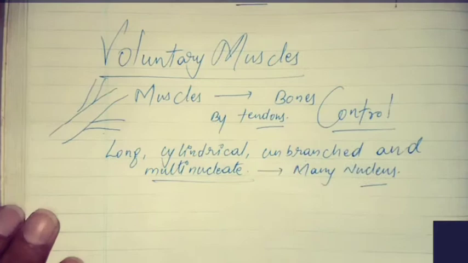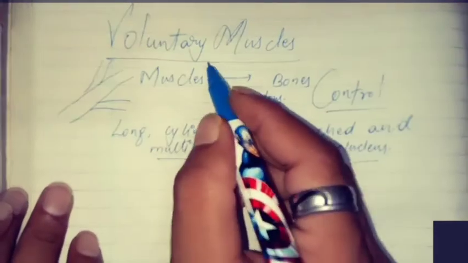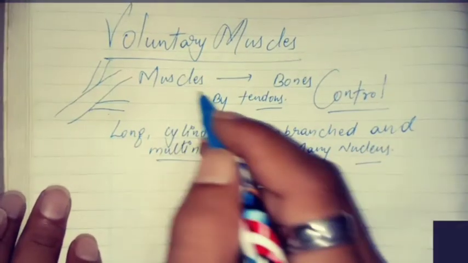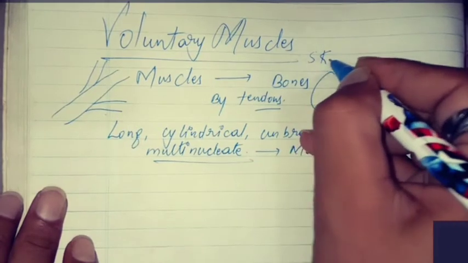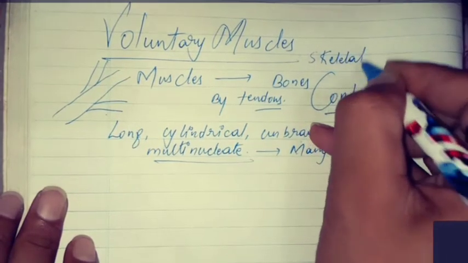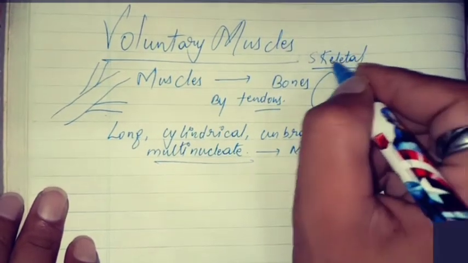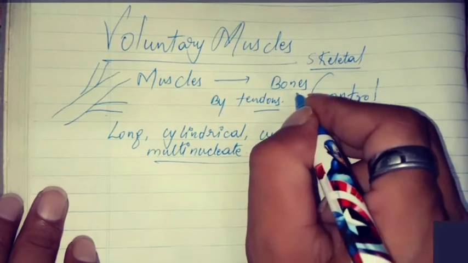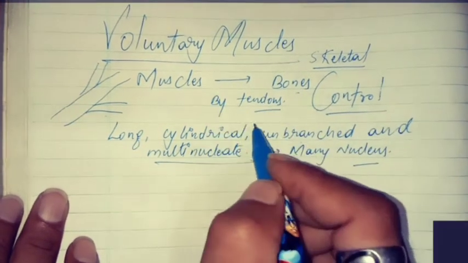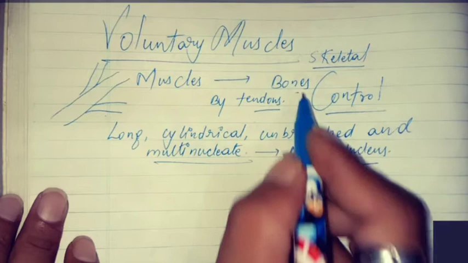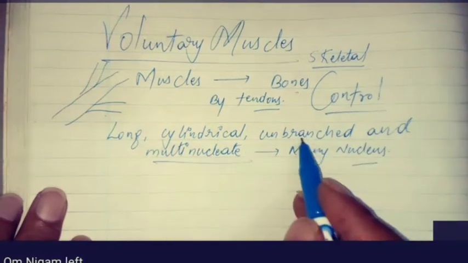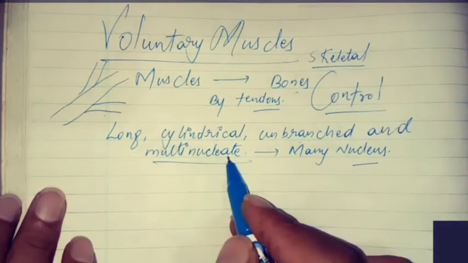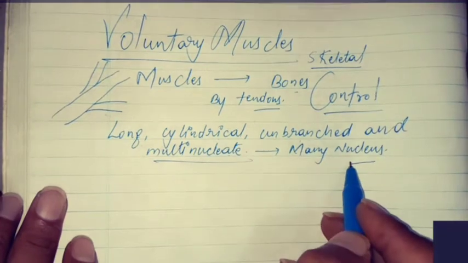Okay. So what are voluntary muscles? These are under our control. And these are also called skeletal muscles. Why are they called skeletal muscles? Because these are connected to our bones. And these muscles are connected by tendons to our bones. These are long, cylindrical, unbranched and multinucleate, means having many nuclei.